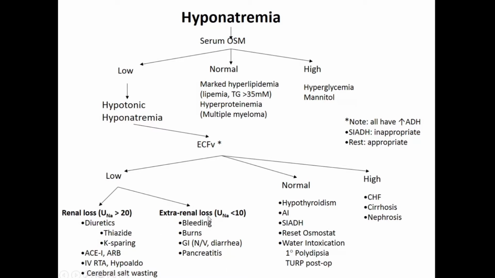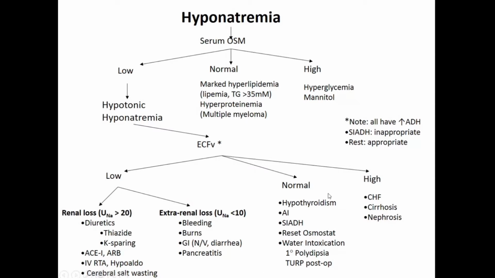Okay. Then extrarenal loss of sodium, as I said, it could be from the GI tract, nausea, vomiting. Always remember, nausea, vomiting, and diarrhea. Just take your proper history. If the patient is giving a history of nausea, vomiting since a long time, always try to rule out hyponatremia. Okay. And other causes like bleeding and burns, when there is a loss of sodium from the skin itself. Okay, in burns. All right.